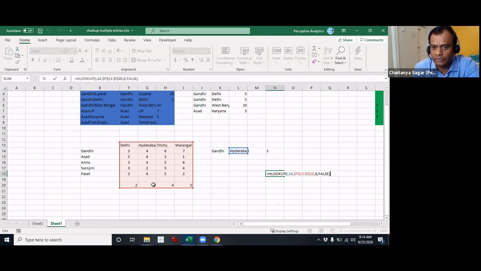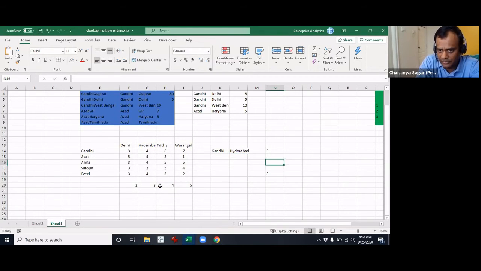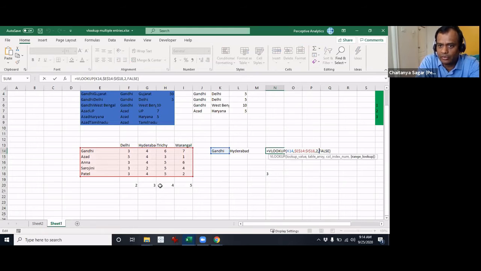Now we simply have to take the HLOOKUP formula that we just created and replace that over here. Instead of 2, you just replace it with that formula.